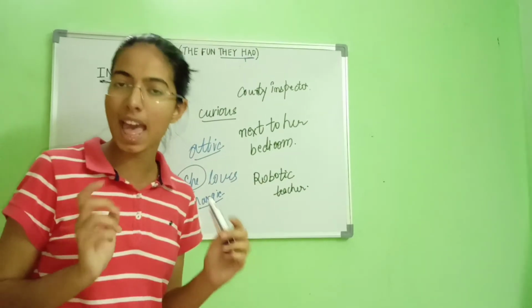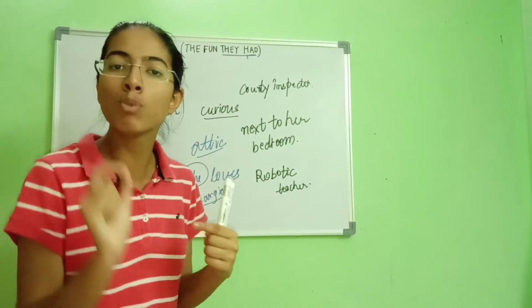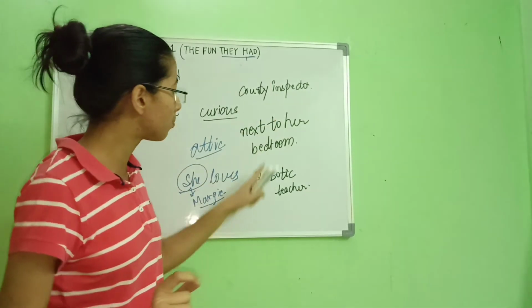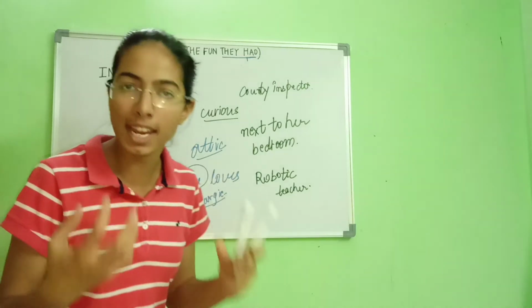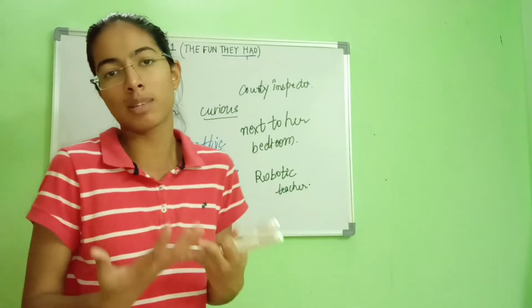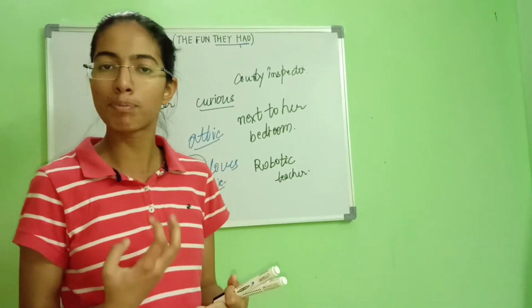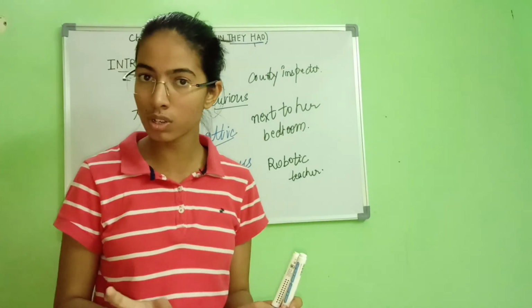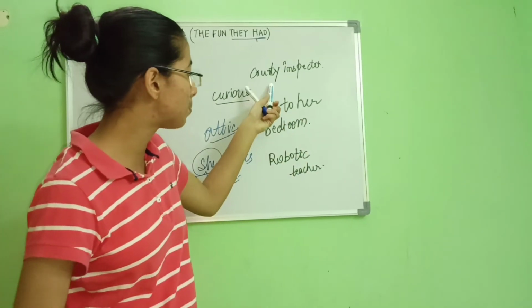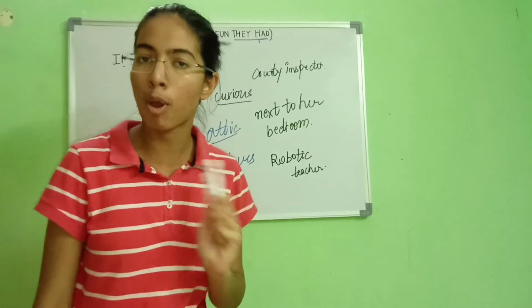He maintains it and ensures its smooth functioning, because it is a machine and it can cause some problems. Like we have doctors, we have a county inspector who takes care of this robotic teacher.